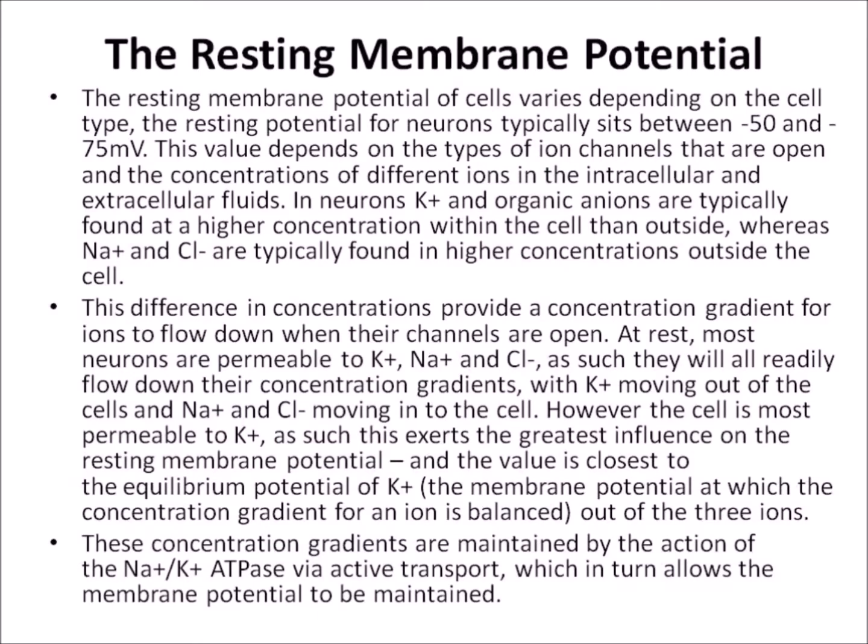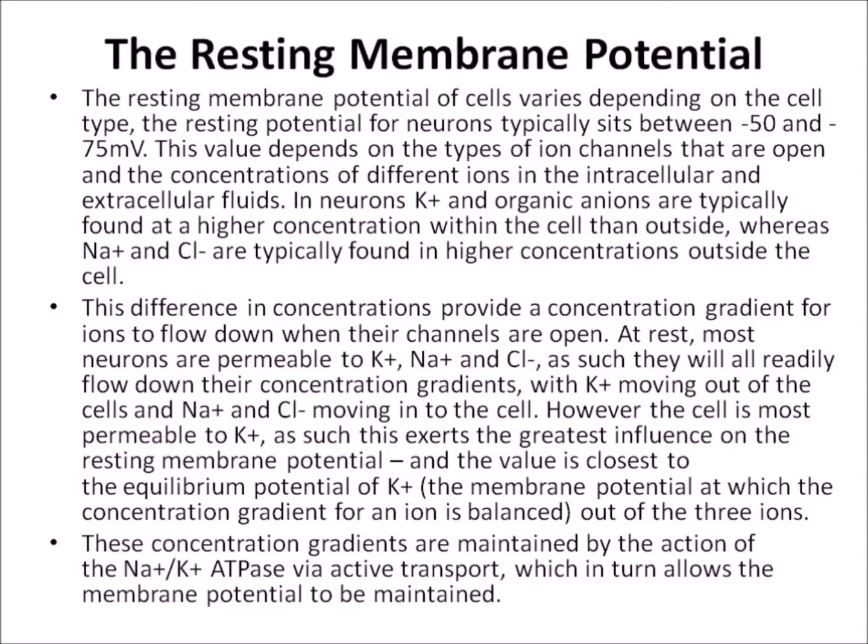The resting membrane potential of cells varies depending on the cell type. The resting potential for a neuron typically sits between -50 and -75 millivolts. This value depends on the type of ion channels that are open and the concentrations of different ions in the intracellular and extracellular fluids.